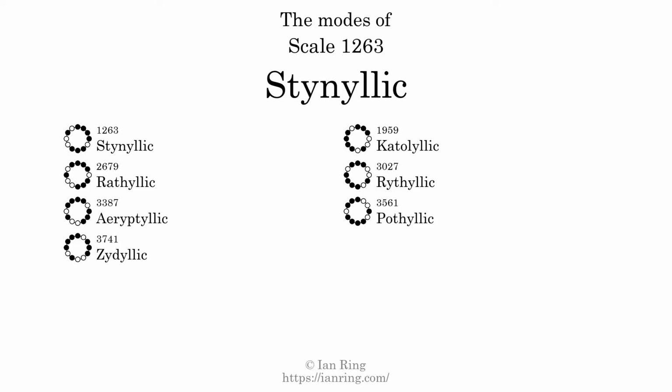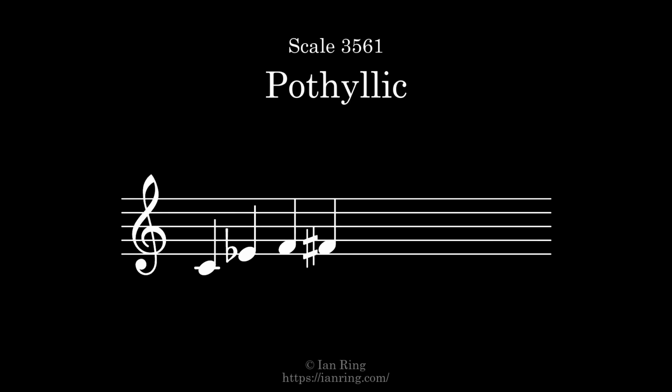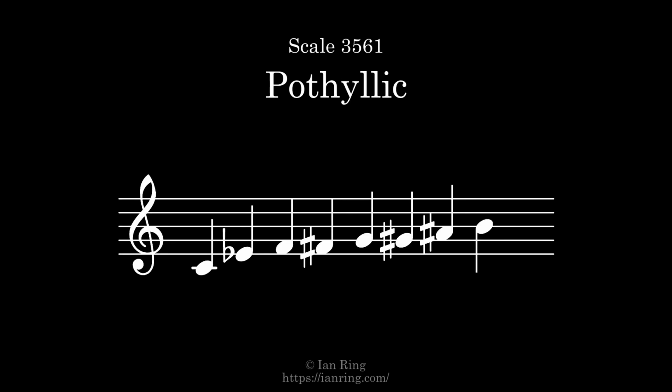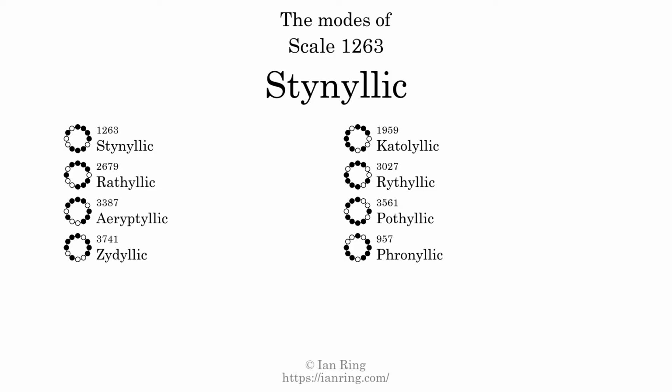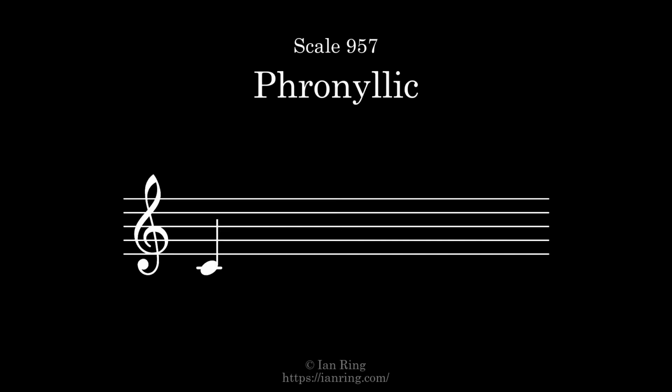The seventh mode is scale 3561, also known as Imperfections. It sounds like this. The eighth and last mode is scale 957, also known as Stynyllic. It sounds like this.